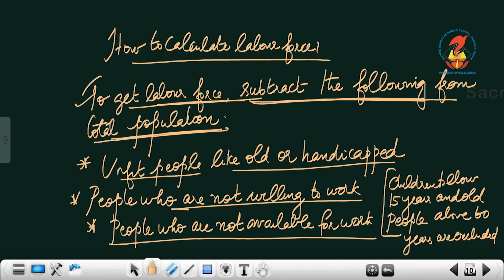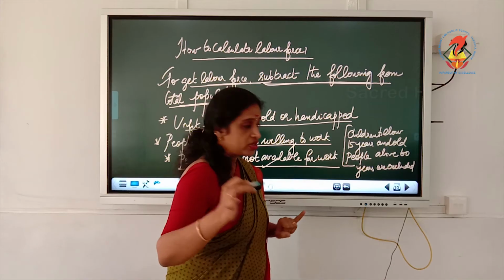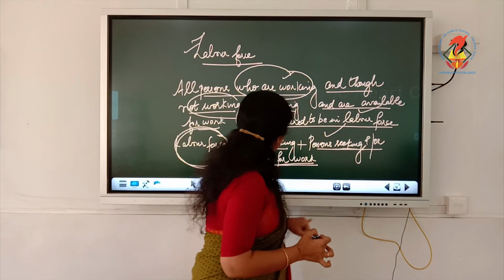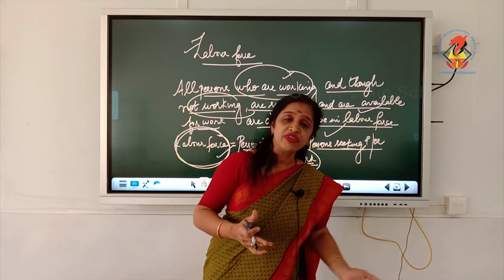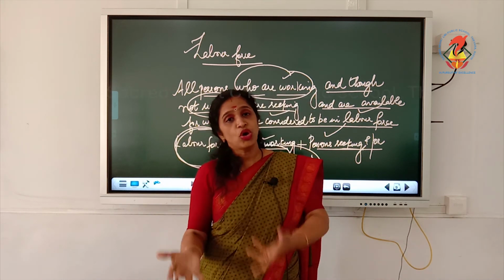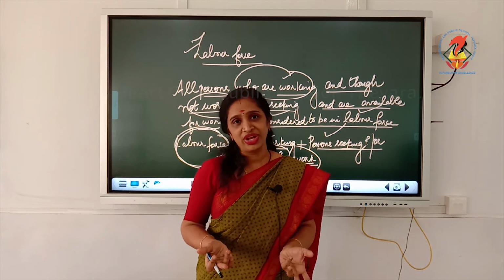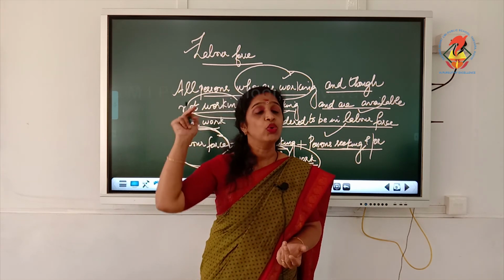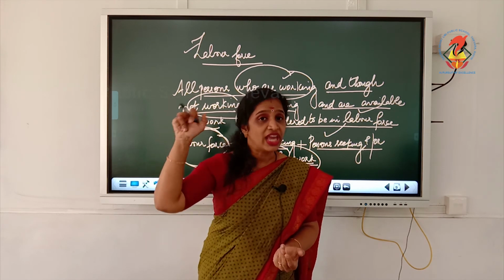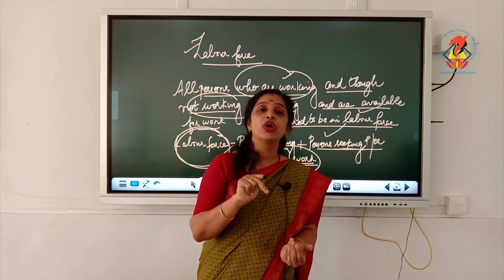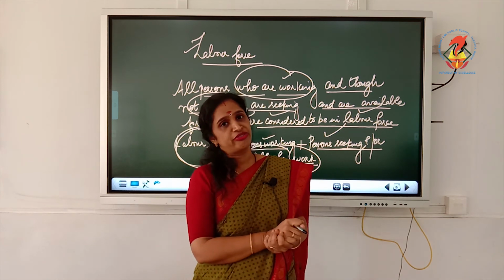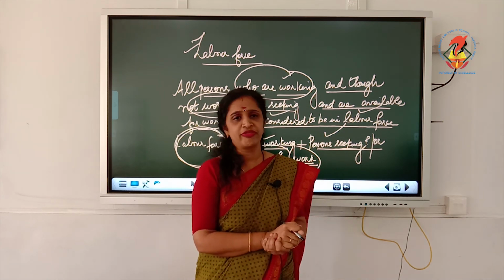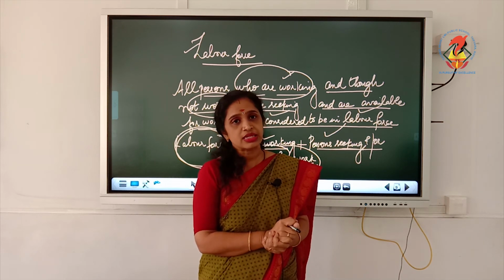Then who can be avoided? Next, who has to be avoided? People who are not available for work. Because in the definition of labor force we have included people who are available for work. So, definitely people who are not available for work and people who are not willing to do the work has to be avoided. So, only people who are willing to do the work and who are available for the work plus people who are working at present has to be added for getting the labor force. So, this is how we have to find out. I think it is clear to you.